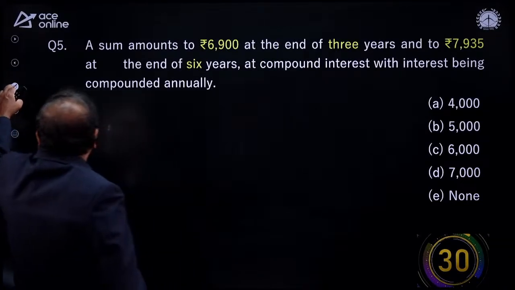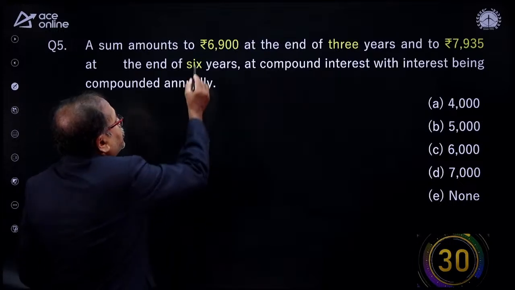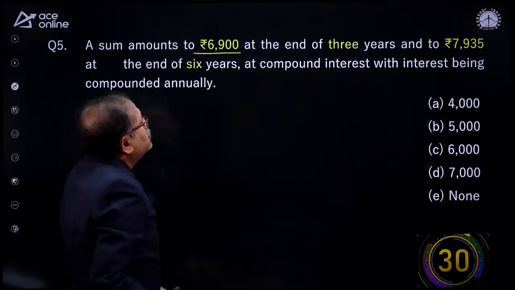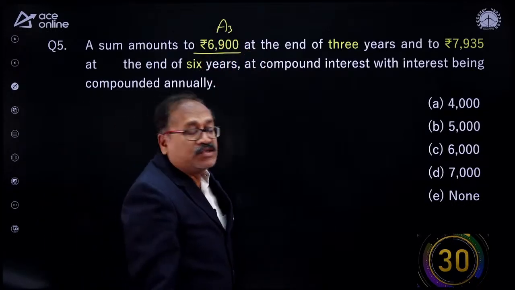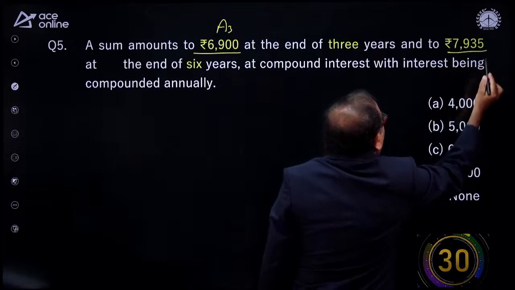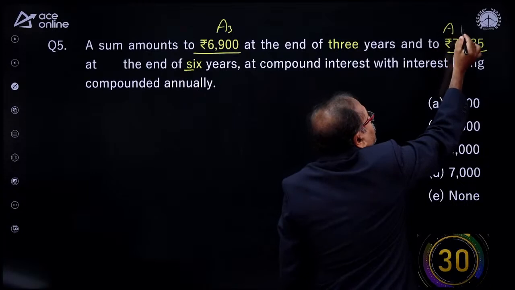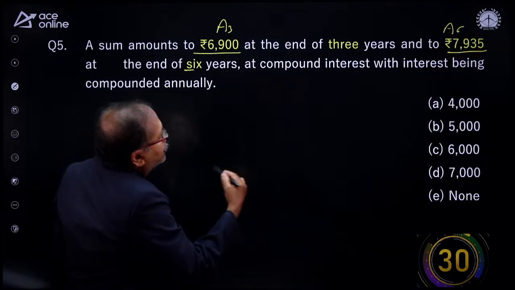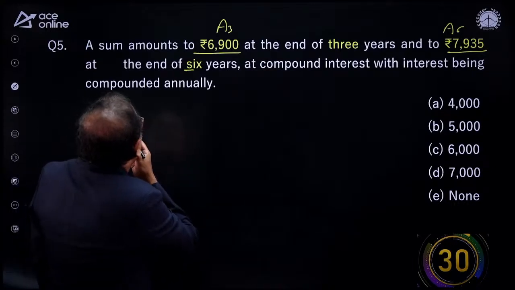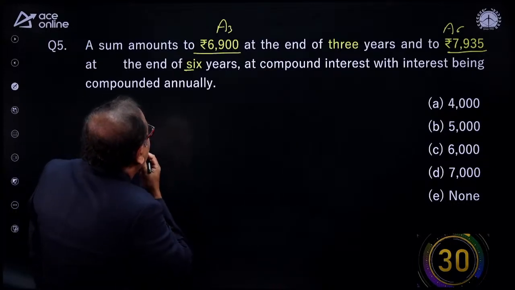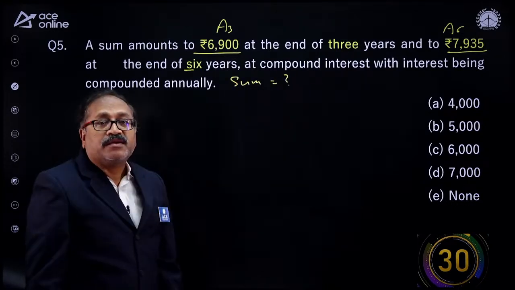Next question on the board is here. Now, answer this question. A sum amounts to rupees 6,900 at the end of 3 years. So this is the amount after 3 years. Sumit Pawarji, and rupees 7,935 at the end of 6 years. So this is the amount after 6 years. So now, on compound interest being compounded annually, find out the sum. So you need to find out the sum. What is the sum? Can you find it out?